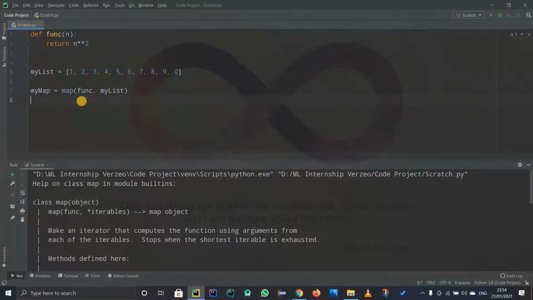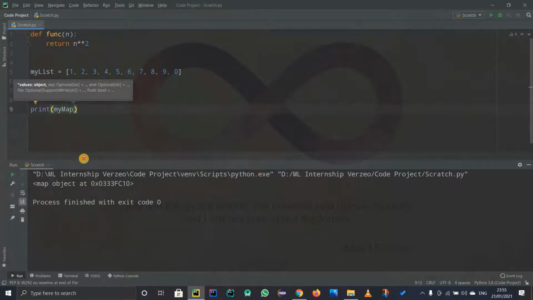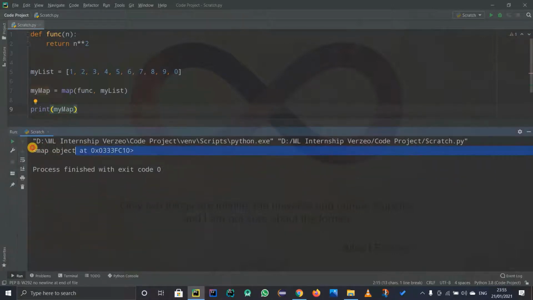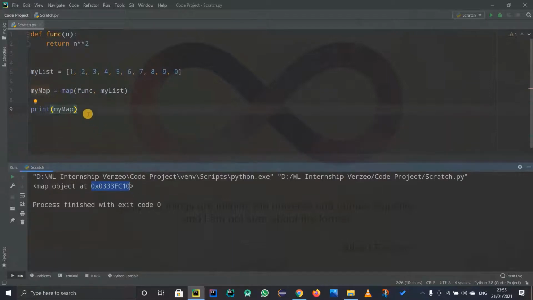Now let's run this code. Actually, it will not do anything because I didn't print it out. So let us print out my map and see what it does. If I run this code, it is printing out something weird like map object at this address, right? We don't need this, so it means that it is an object. I don't need that. What I want is a list.